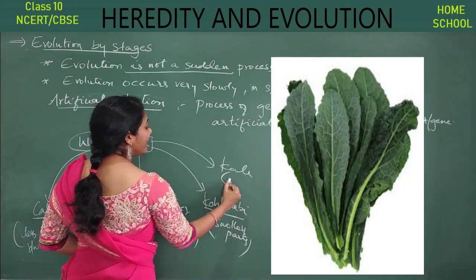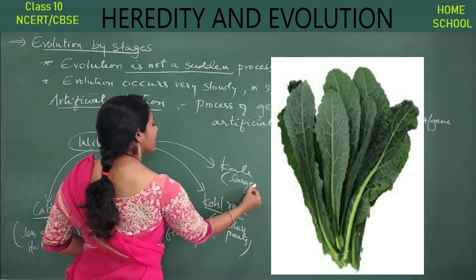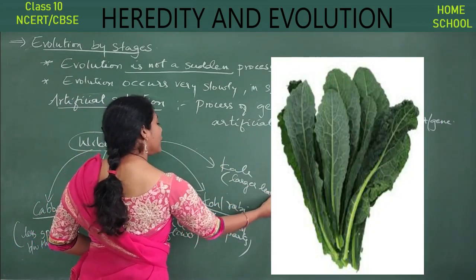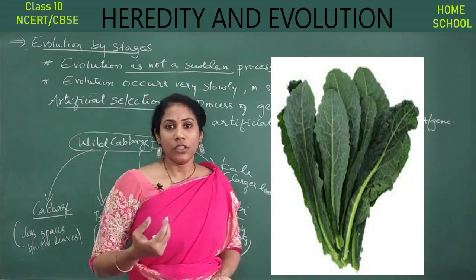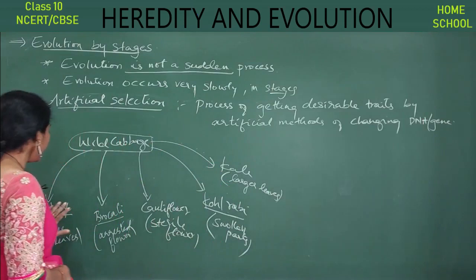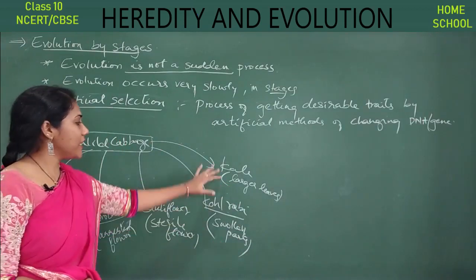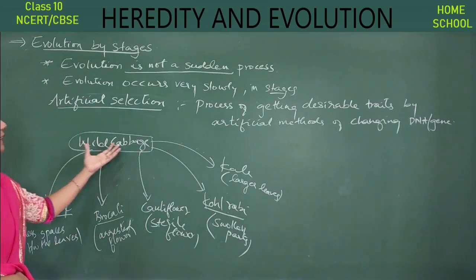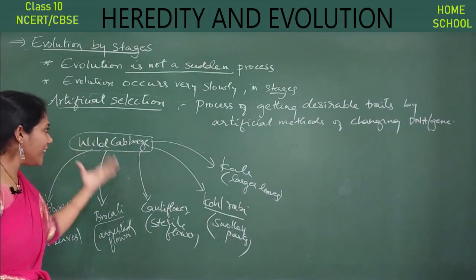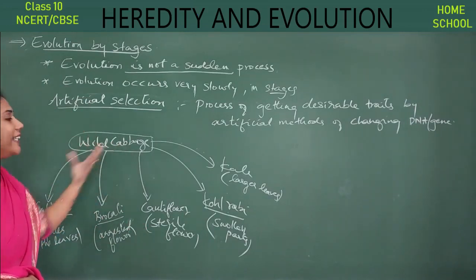Kale has larger leaves, and the whole leaf can be eaten. This is how man has got new varieties of vegetables by changing the genetic material of a natural vegetable, that is wild cabbage.